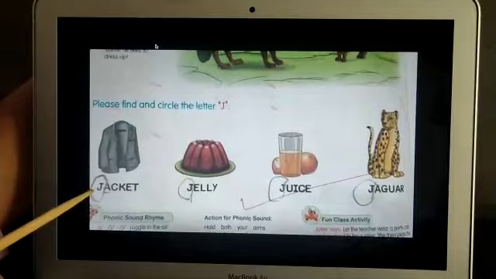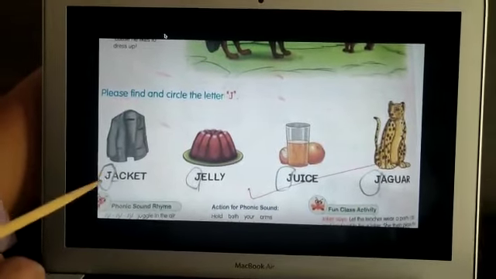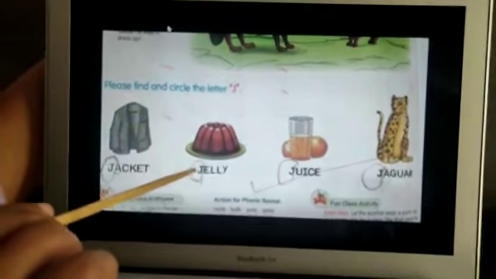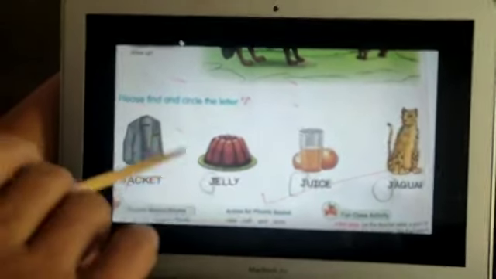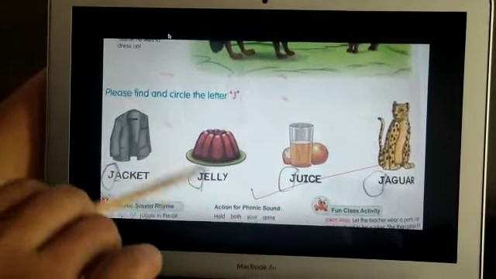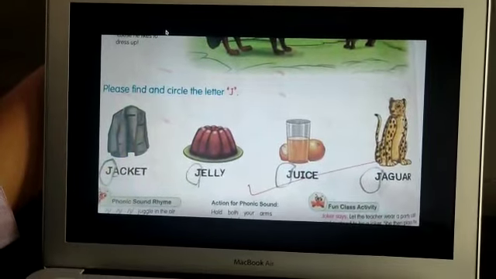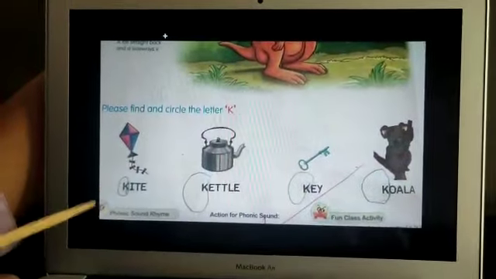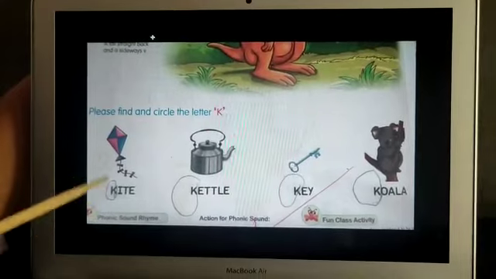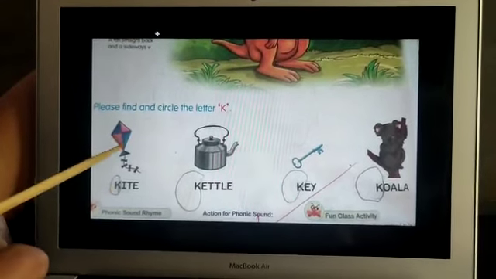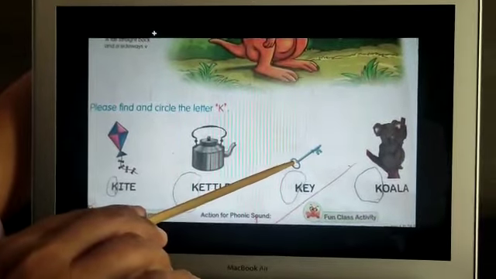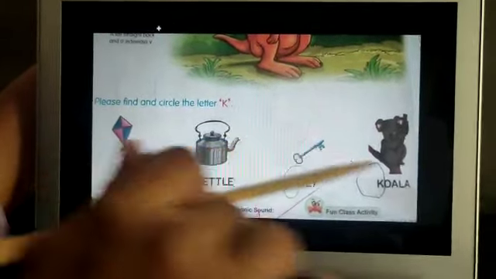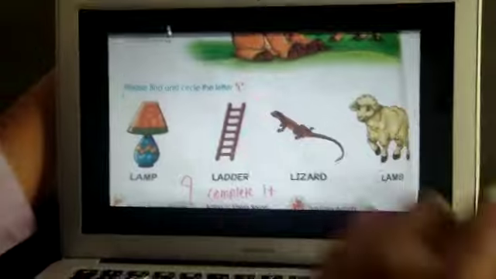Let us see J. J for jacket. J for jelly. J for juice. So J says J, J, J. Let us see K. K for kite. K for kettle. K for key. So K says k, k, k, k, k.